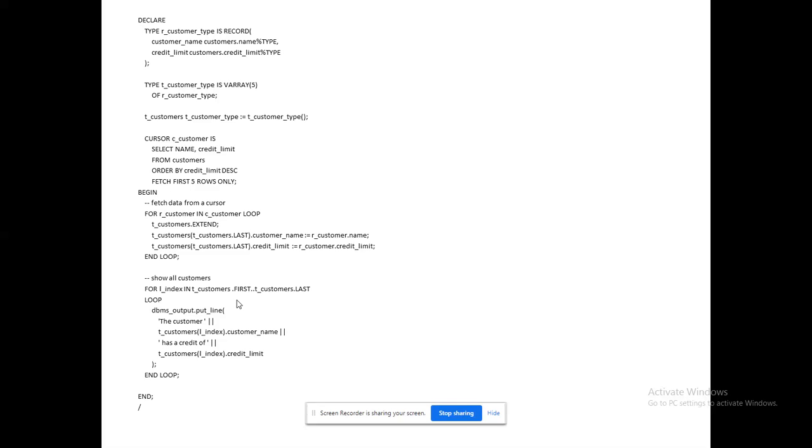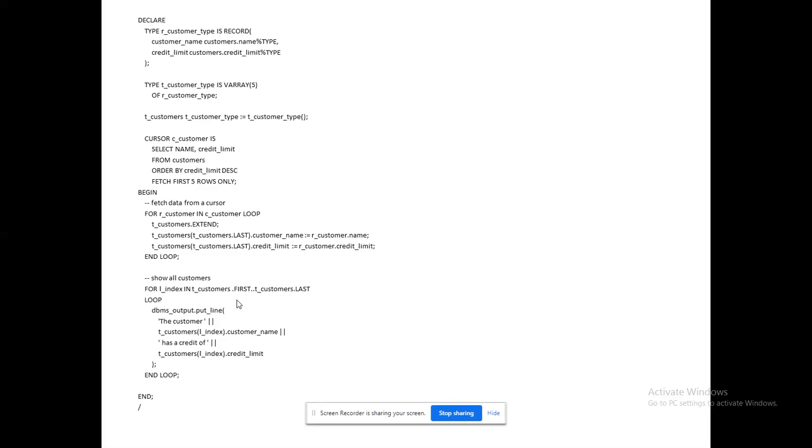Once I have added my data to the existing customers, using a for loop I am going to display all the customers as usual. Starting with the first customer, ending with the last customer, using the keywords dot first and dot last. Instead of the keyword to, I am going to use double dot.